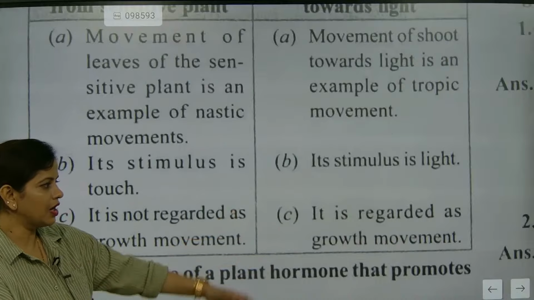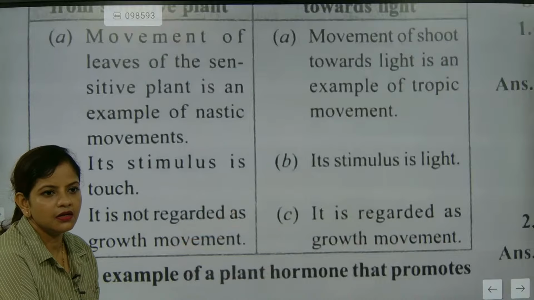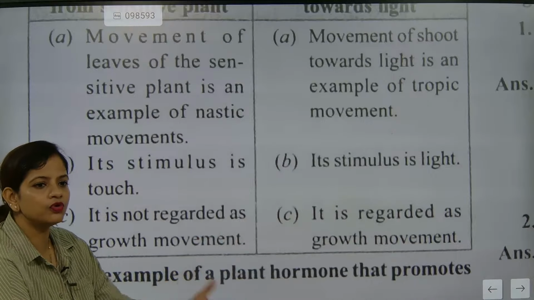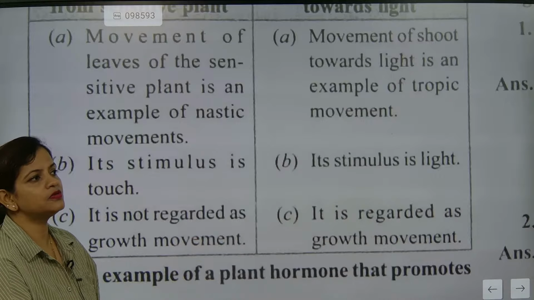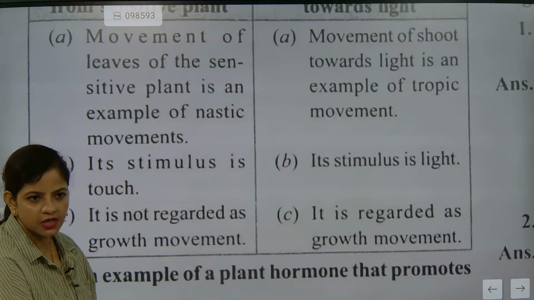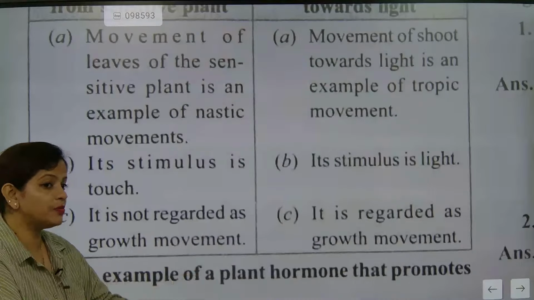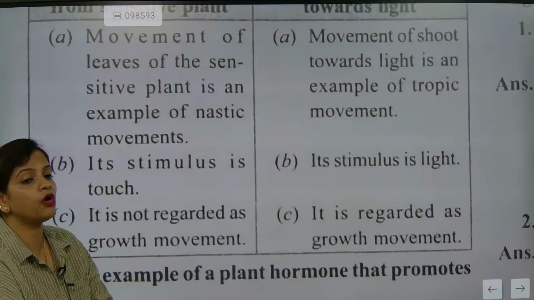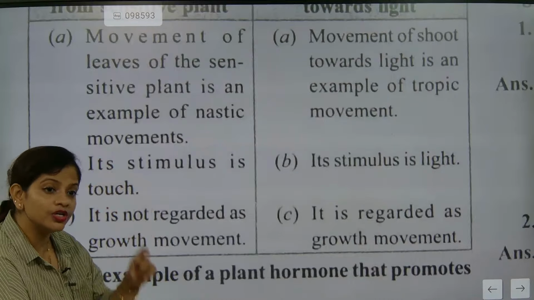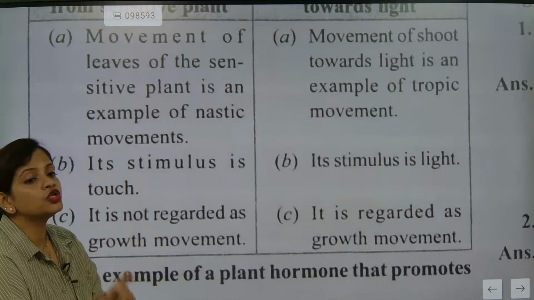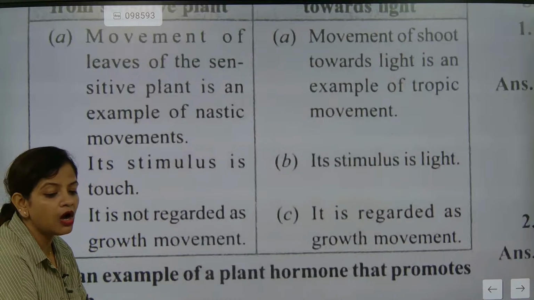Yeah, but here you can't write that part directly, na? It is not, because tropic movement will be phototropism, and phototropism will be connected to photosynthesis. Understood or not? Got it? So here auxin, gibberellin, cytokinin don't go there, because auxin is one very important hormone for the tip of the root and the tip of the shoot. But they're not asking about the hormones here.